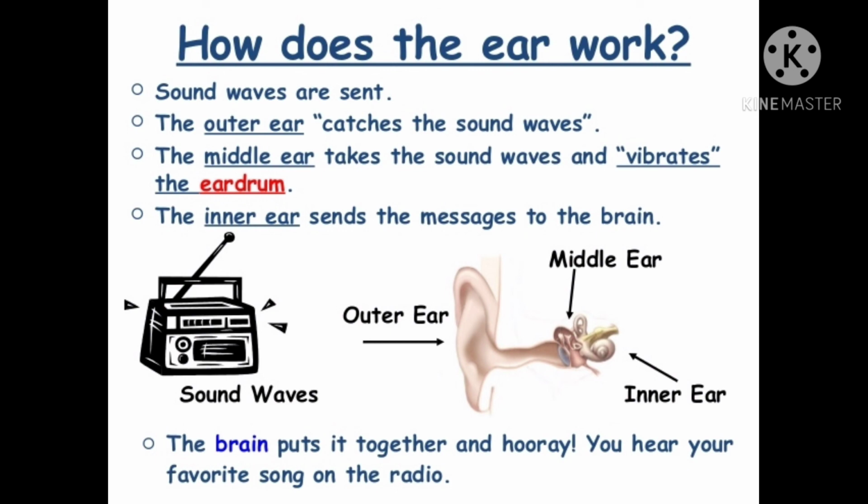Children, now let us know how the ear works. Here, the outer ear collects the sound and sends it to the inner ear through the middle ear. The inner ear has nerves that carry the messages to the brain. So you are able to hear any kind of sound.